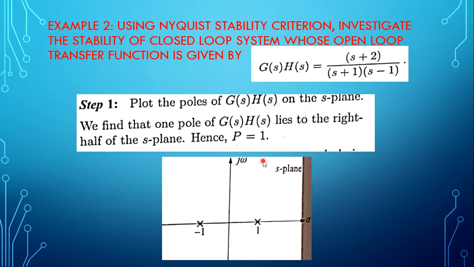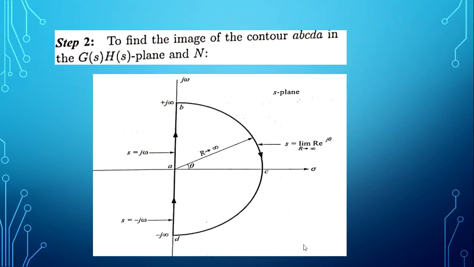Now we will sketch the Nyquist plot. From the Nyquist plot we will obtain the encirclement, then we will calculate capital Z, and based on that we will decide whether the given system is stable or not. Now for the required Nyquist path in the given system, there is no pole at origin. So the Nyquist path will come the same way as in the previous example. It starts from minus j infinity, goes through 0 to plus j infinity, then again comes back to minus j infinity, with a semicircle of radius r tending to infinity.